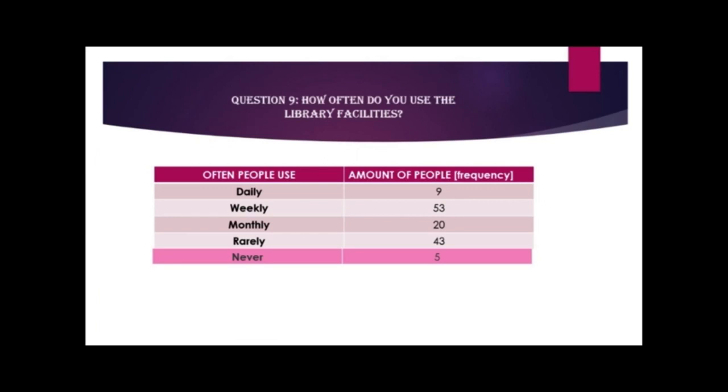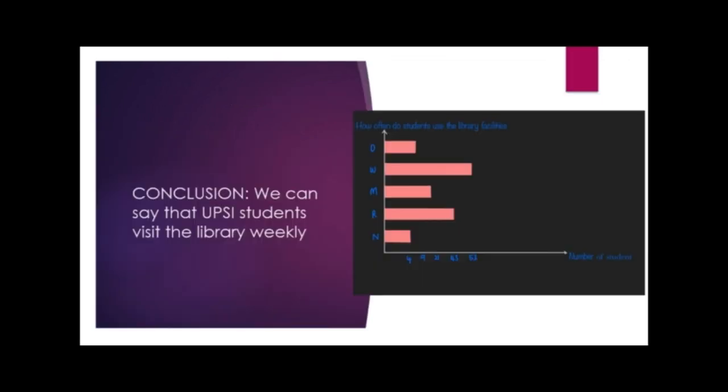Question 9. How often do you use the library facilities? The table below shows how often UPSI students use the library facilities and the frequency of students. Daily, 9. Weekly, 53. Monthly, 20. Rarely, 43. Never, 5. Looking at the bar chart, we can come to a conclusion that UPSI students use the library facilities weekly.